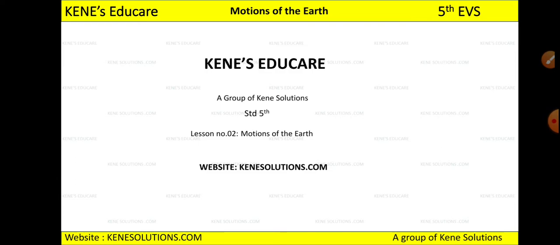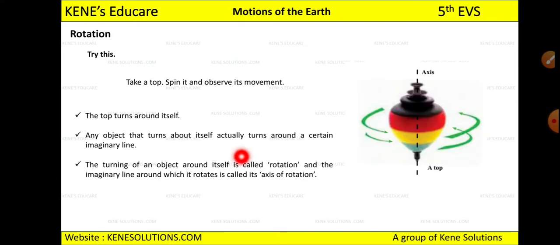Okay, so let's start. Now see, you can try this. Take a spin. We have used it, right? We used to play with the spin. So just take a top and spin it and then observe its movement. Now what can you see and what can you conclude out of this when you spin this top? See, the top will turn around itself, right? The top starts turning and starts rotating around itself, right?